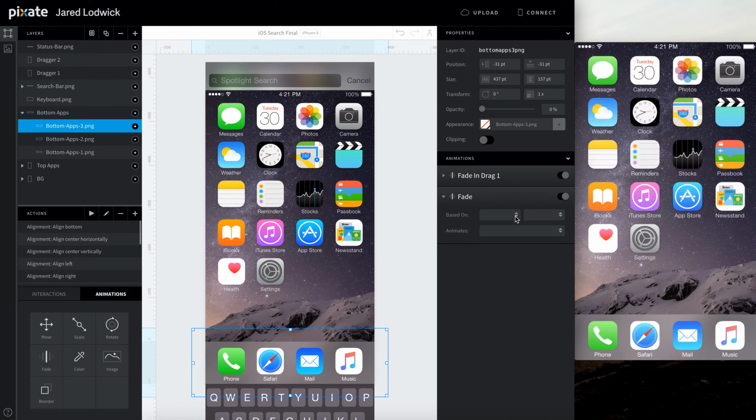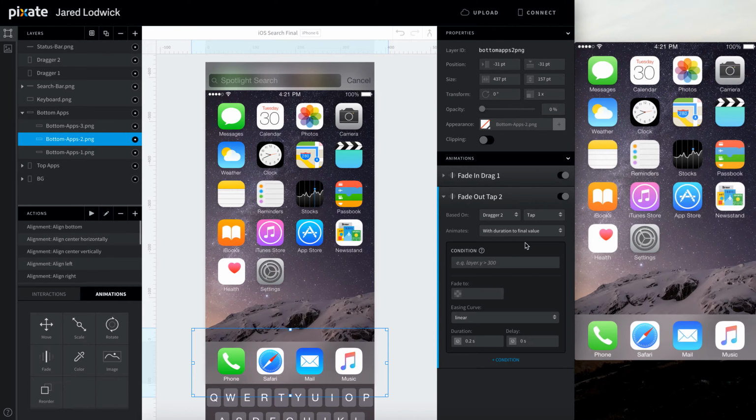Come up to this top one. We'll rename this to fade out tap 2, based off dragger 2's tap. We want this one to fade out first since it's the top. So we'll have it go to 0, set the duration to 1 second, no delay. So that'll go out. Then we'll come into the second one. We want this one to fade out just as quickly, but we're going to wait until the third one is done.